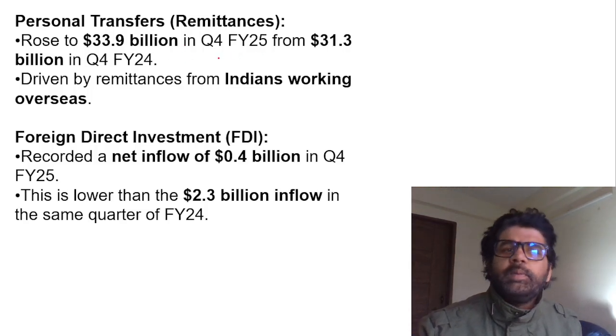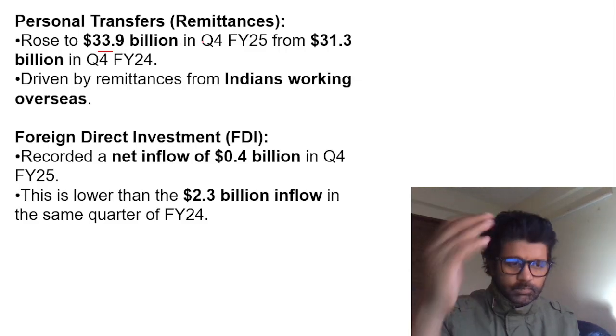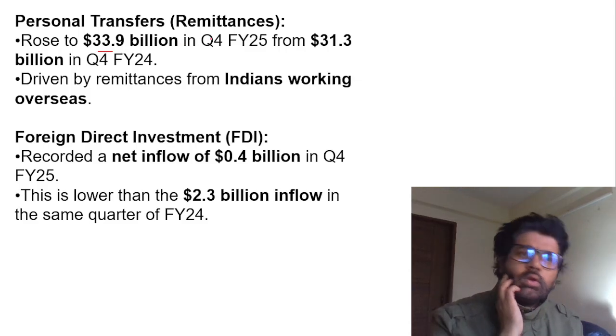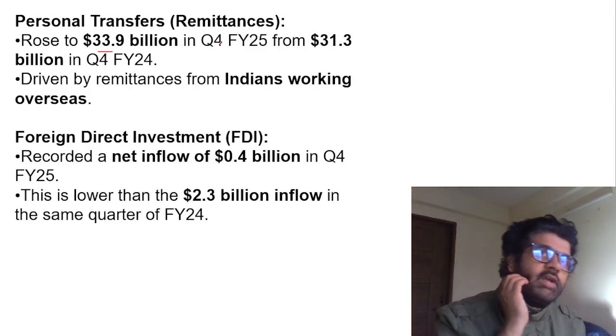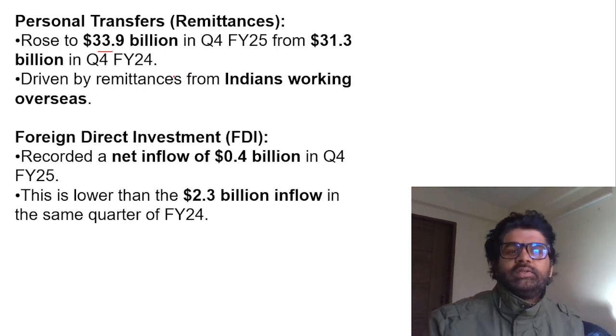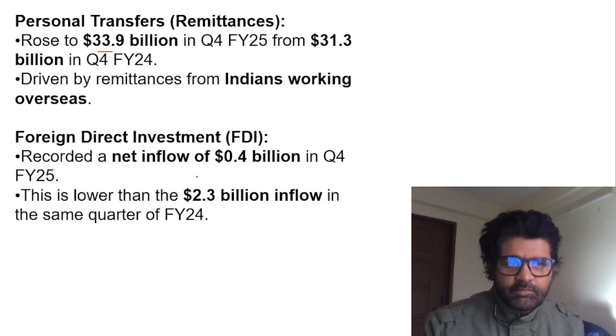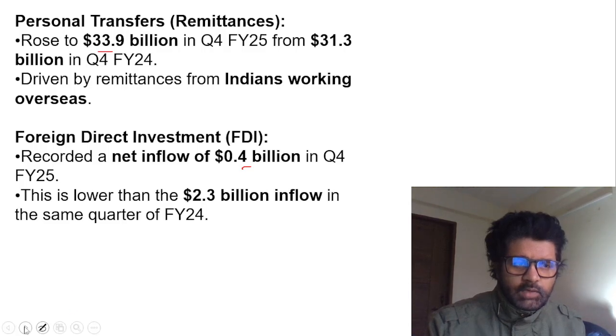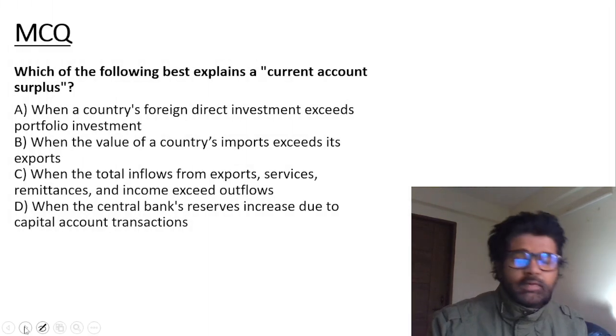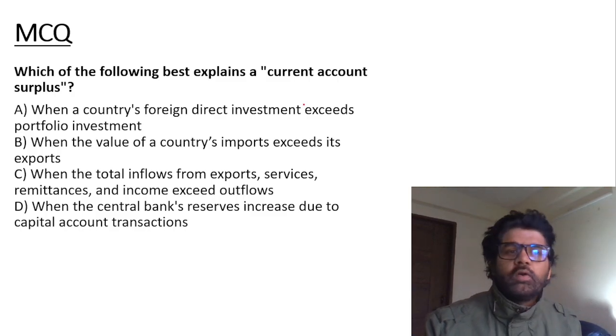Remittances, we always do good. They rose to $33.9 billion. Our West Asian diaspora, UAE and all, they send a lot of money. It's not like the diaspora in the US and Canada, they don't. But from West Asia, lots of money comes. FDI recorded a net inflow. We will talk about FDI in another article. FDI is important: gross FDI, net FDI, repatriation. We have to talk about a lot of things.